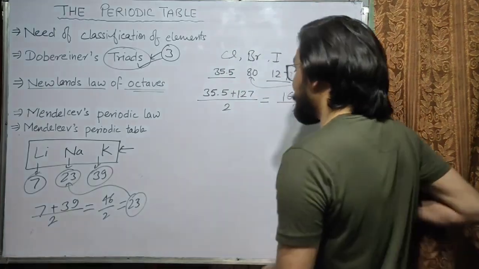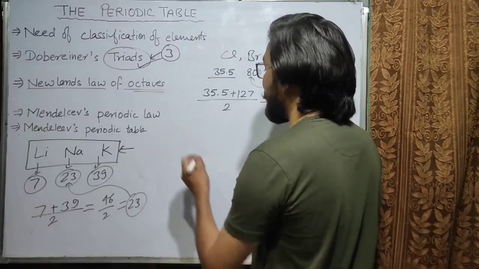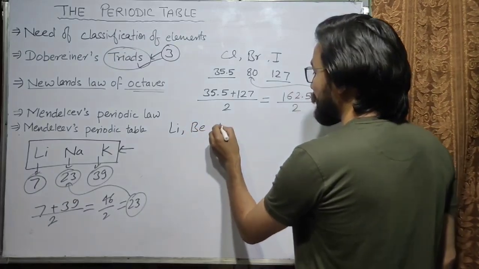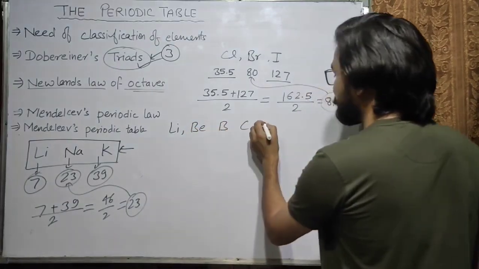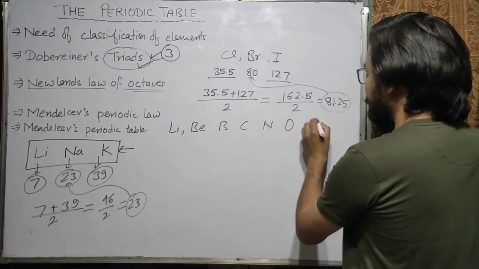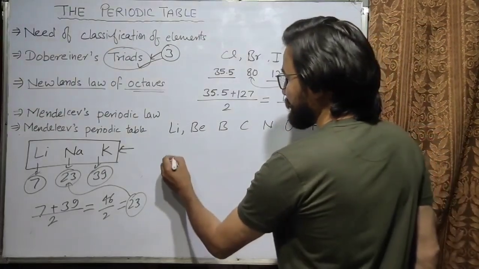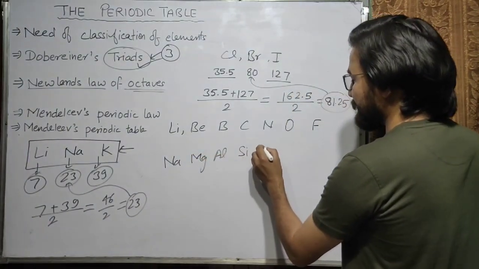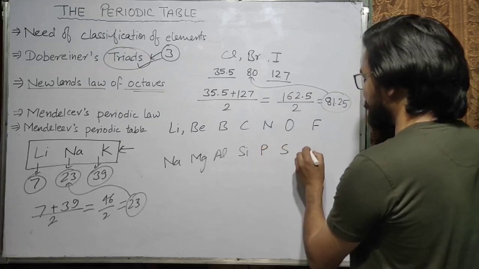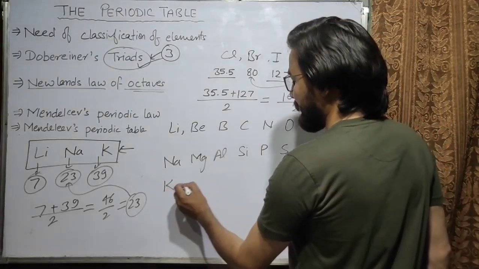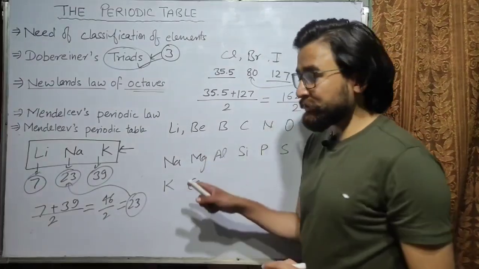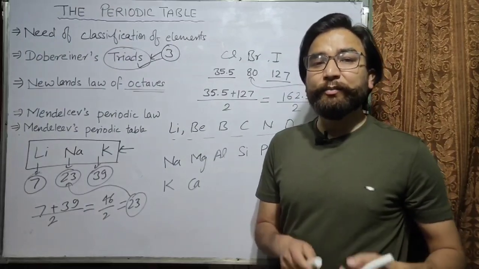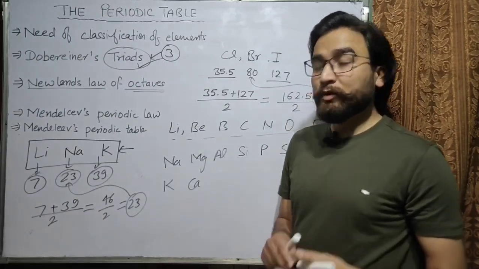For example, if we have so many elements like lithium, then beryllium, boron, then carbon, then nitrogen, oxygen, fluorine, sodium, magnesium, aluminium, silicon, phosphorus, sulfur, chlorine, potassium and calcium. These are a few examples. So this is the increasing order of atomic masses. You can see the atomic masses of each element in your book.